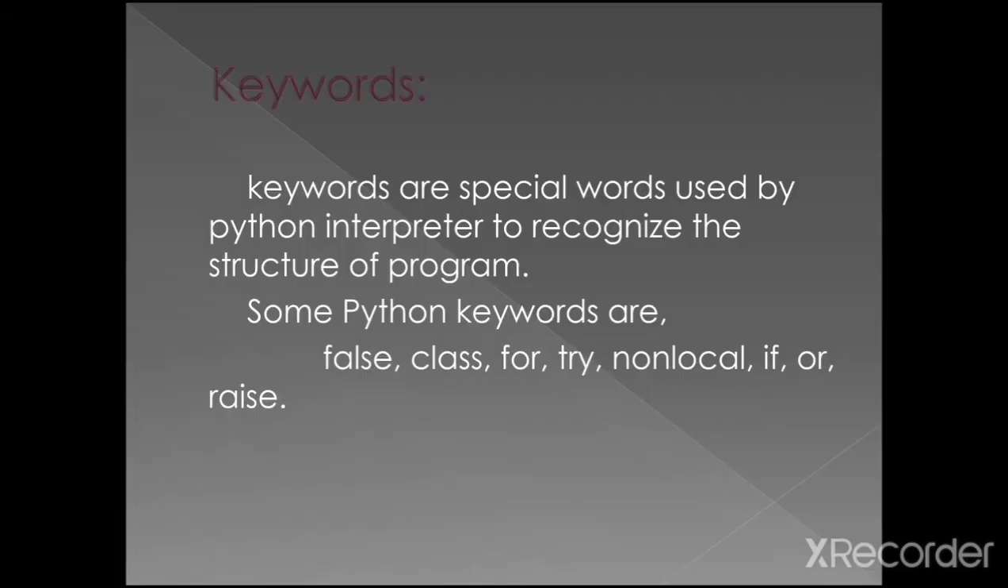The next one is keywords. Keywords are special words used by the Python interpreter to recognize the structure of the program. Some Python keywords are False, class, for, try, nonlocal, etc. Okay, these are the Python keywords. More keywords are available in Python, but I can give small examples like one or two.